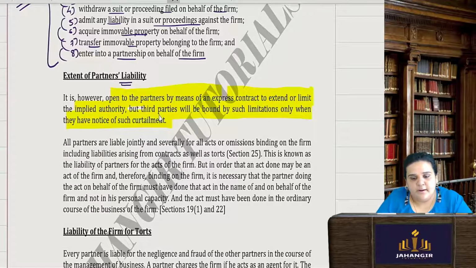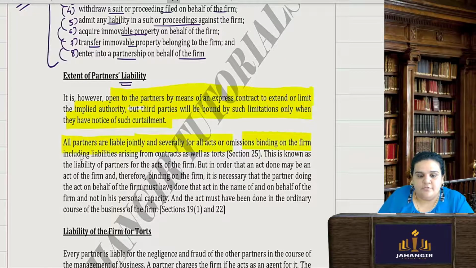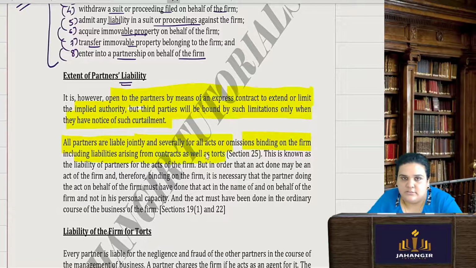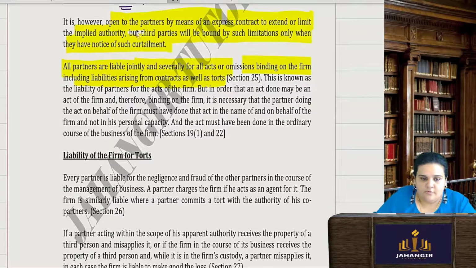Even the third parties will be bound by such extension or limitation if they have notice of the same. Otherwise, all the partners are jointly and severally liable for all the acts and omissions binding on the firm, including liabilities arising from contracts as well as torts. A tort is a civil wrong.